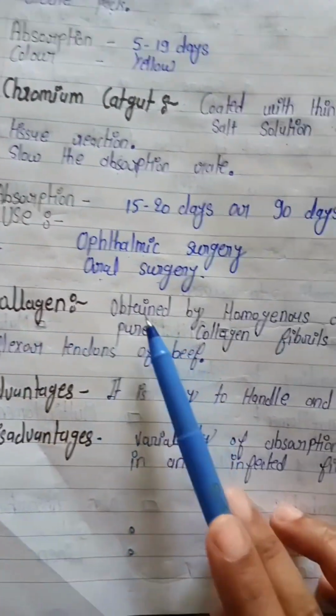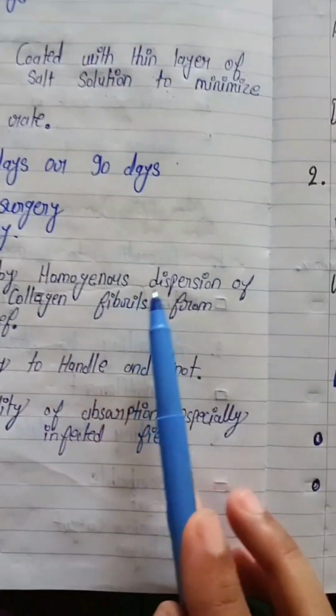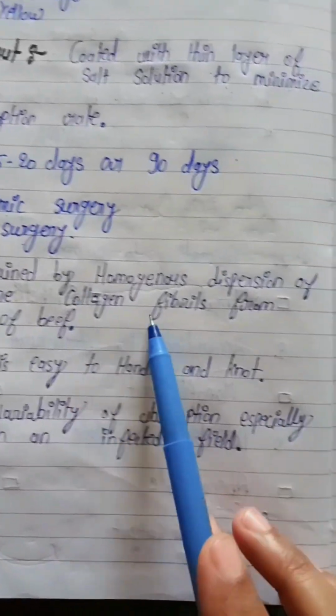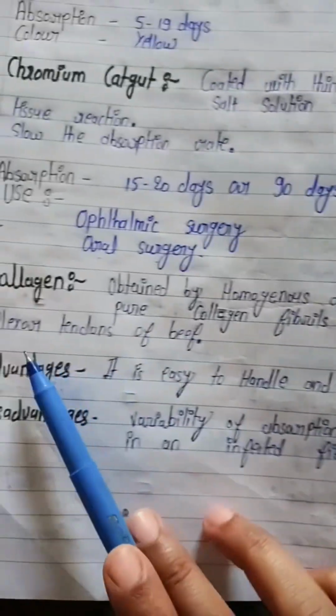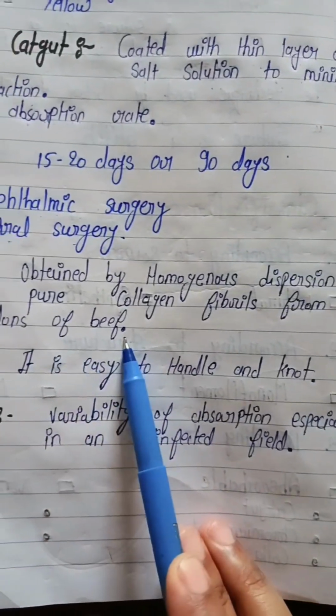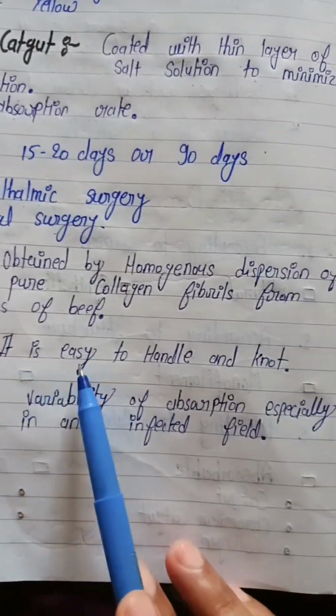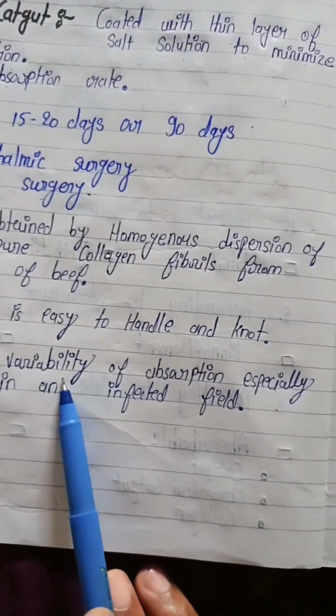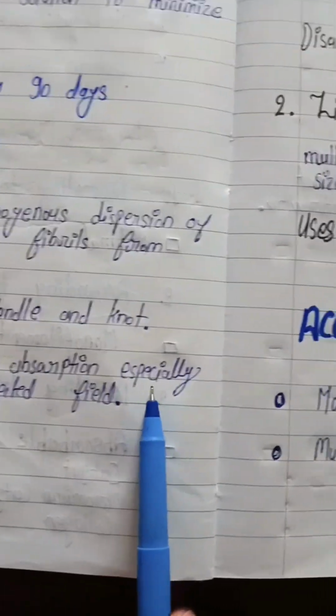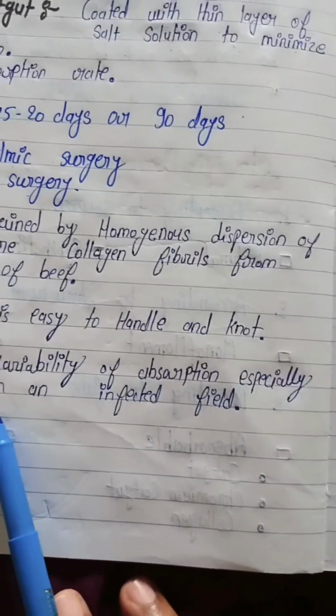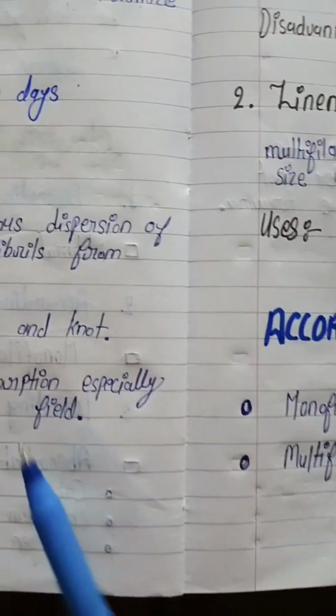Now the collagen is obtained from a dispersion of pure collagen fibrils from the flexor tendon of beef. Advantages: it is easy to handle. Disadvantages: variability in absorption and inefficiency in an infected field.